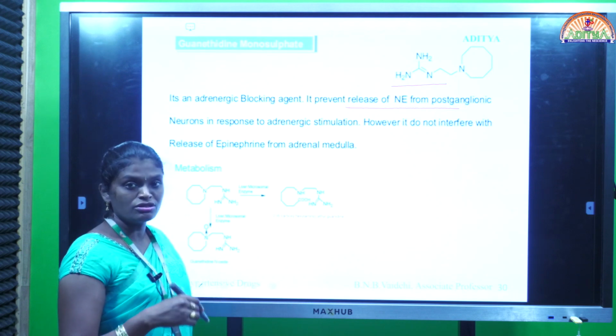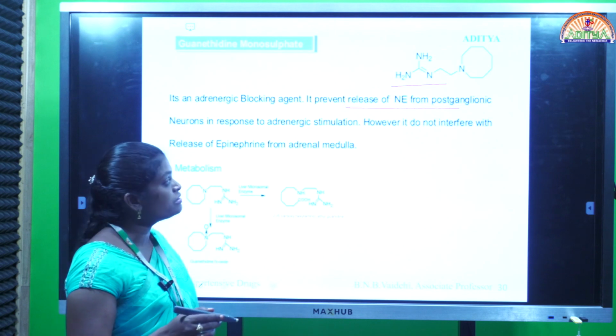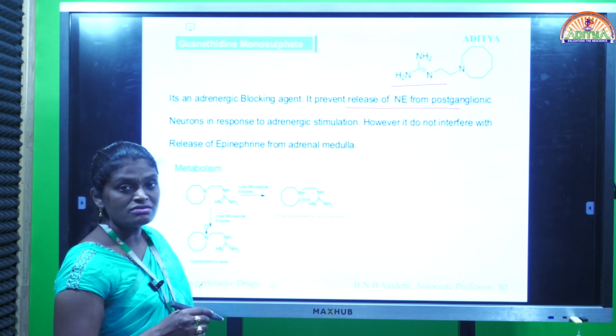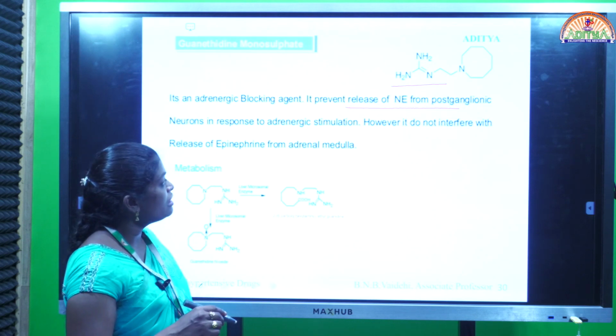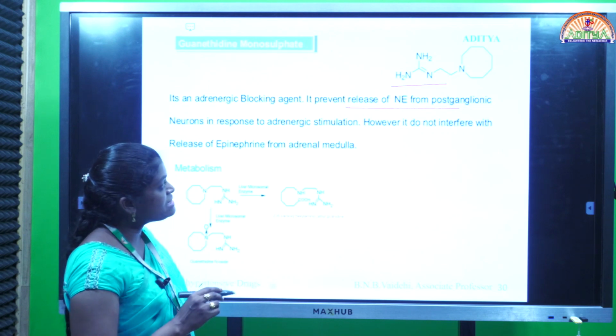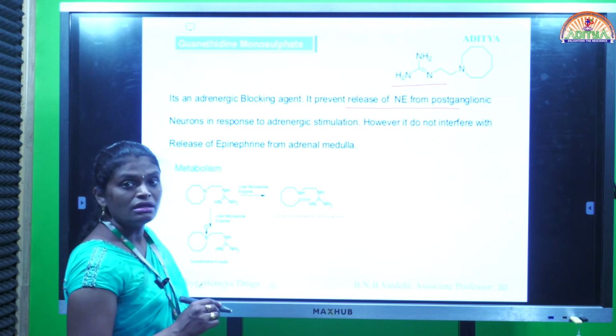Normally it releases into the synaptic cleft. The released catecholamines bind with receptors in the postganglionic region, and then only the pharmacological actions are exhibited. But here, after the impulse arrives or after stimulation, it prevents the release of norepinephrine from postganglionic neurons.